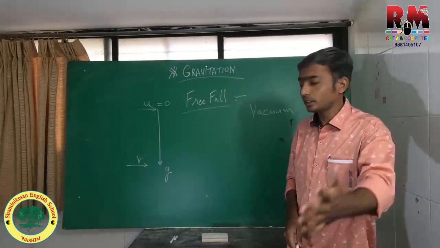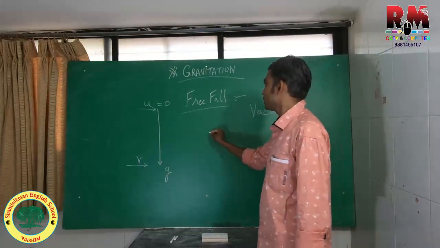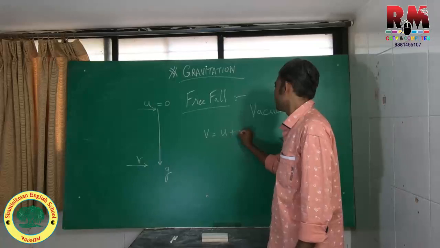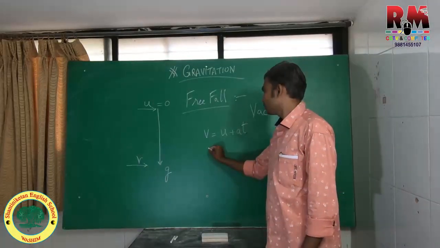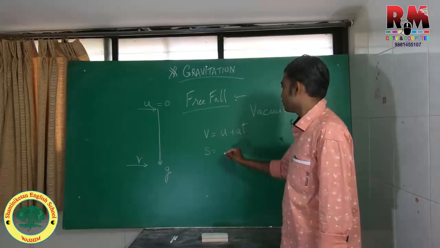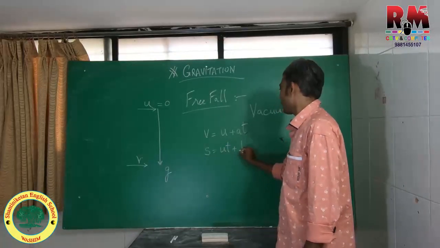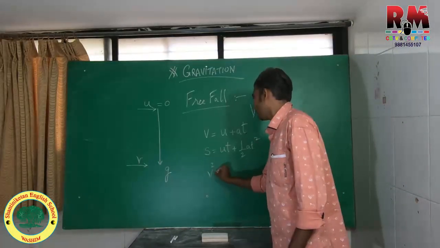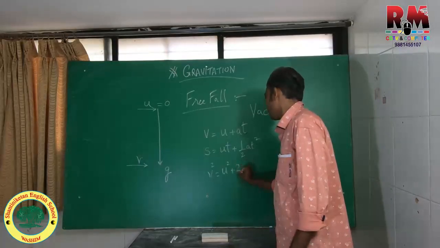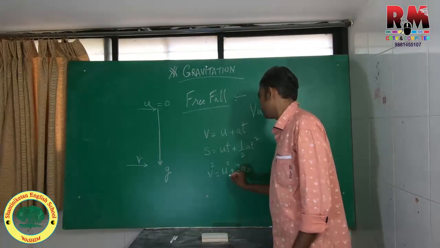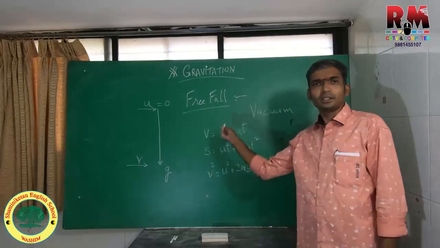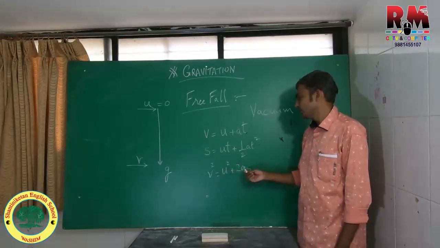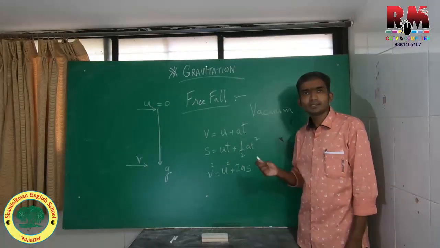So just to visualize, do you remember the kinematic equations? First was v is equal to u plus at, am I right? Second, s for the displacement: s is equal to ut plus half at square, and v square is equal to u square plus twice as. Right? So these are the kinematic equations we studied, comparing velocity and time, displacement and time, and displacement and velocity.